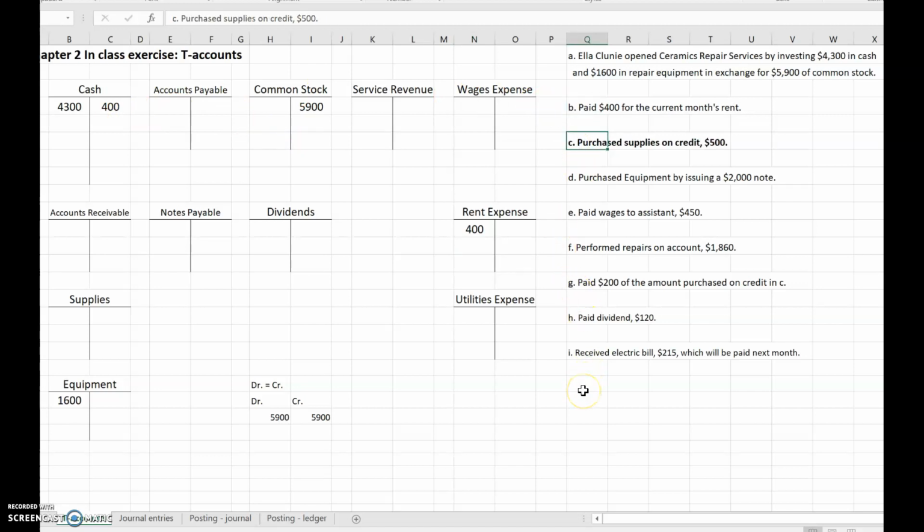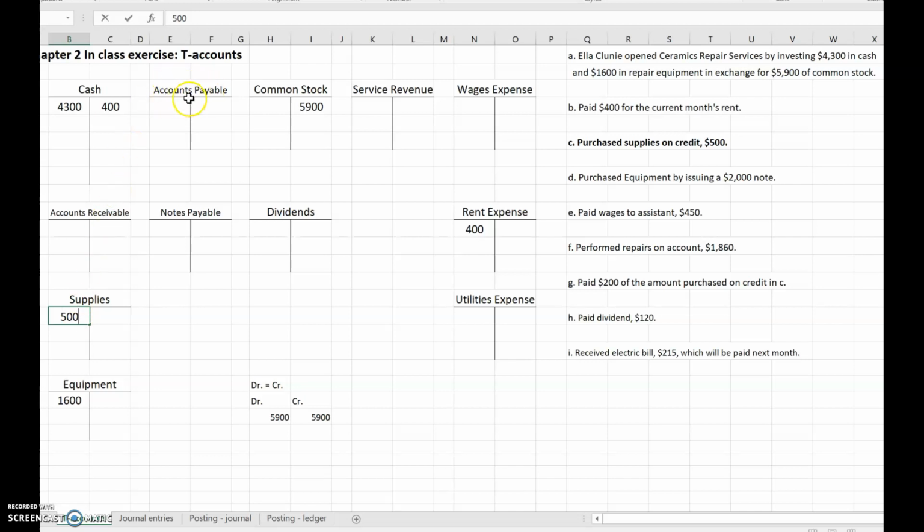Purchase supplies on credit, $500. So we're getting supplies. Supplies is an asset. Normal balance of debit. Supplies are going up, so we put it on the side of the account with the normal balance. So we're going to put $500 on the debit side of the supplies T. We bought it on credit. That means we owe for it, right? On credit and on account mean the same thing. That means you're going to be paying later.